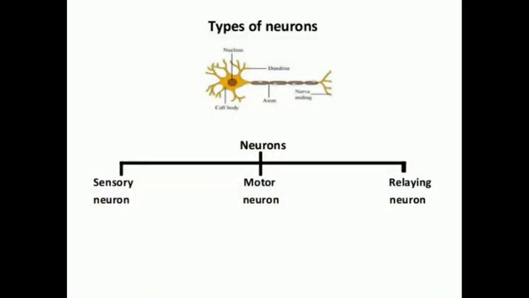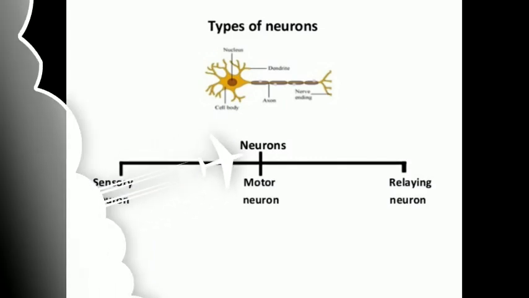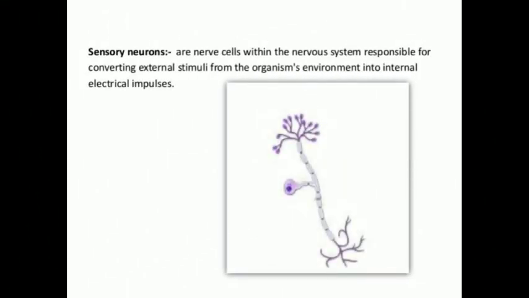Good. Now we are going to see the types of neuron. As you all know very well, there are three major types of neuron. They are sensory neuron, motor neuron, and relaying neuron. First, we will see what a sensory neuron is. It is the nerve cells within the nervous system responsible for converting the external stimuli from the organism's environment into internal electrical impulses.